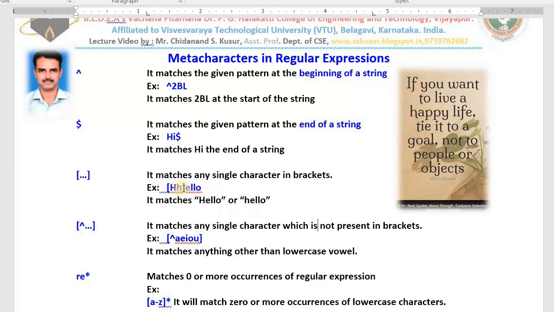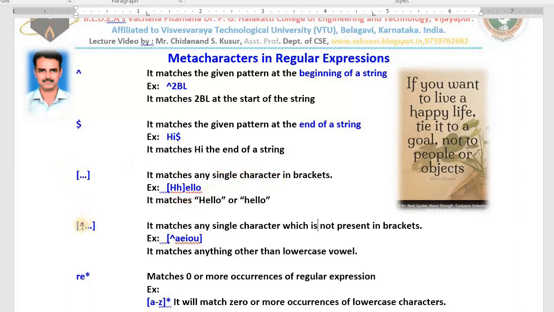That means at once we are trying to search the pattern hello only, that may begin with capital H or that may begin with small h. In such a situation, we need to write the regular expression like this. I hope you understood. It matches any single character from the given brackets. See the next one.